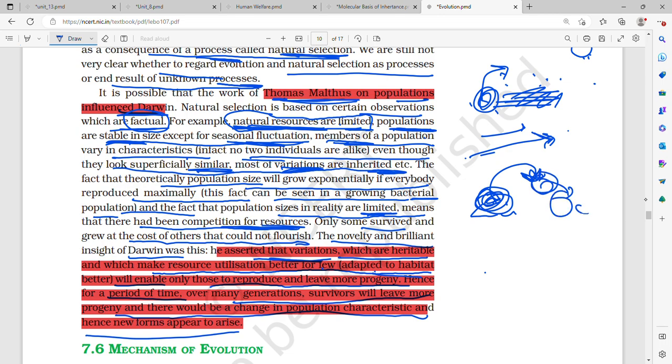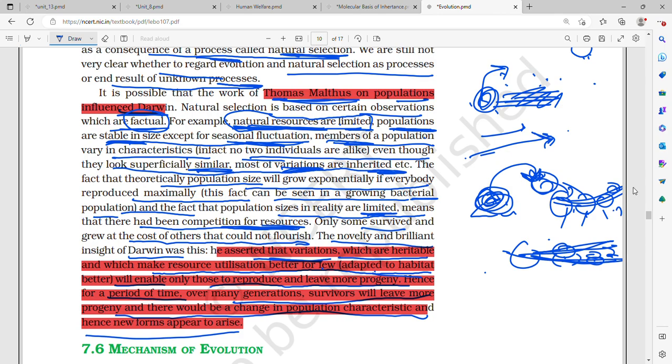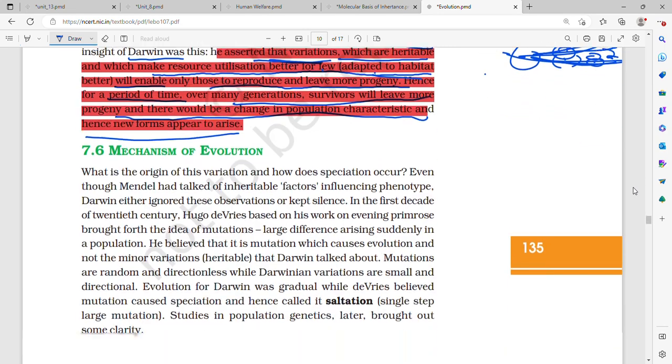They reproduced and had their progeny, and these all had the variations, and they reproduced further over many generations. The survivors which were resistant, which had the variation or mutation, will be the ones leaving more and more progeny, and there will be a change in population characteristic. That is, this variation or mutation will become common to all, and new forms will start to appear and arise.